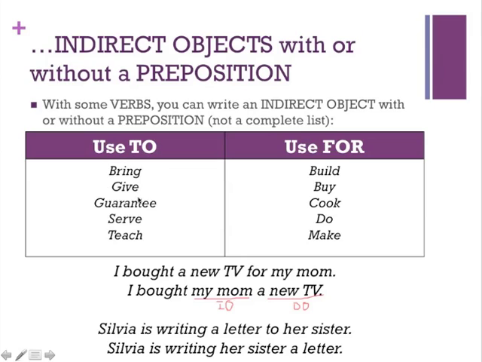So there are special situations. So these particular verbs you see here don't necessarily have to use the prepositions. It's merely a matter of choice, which one sounds better to you. Most English speakers, especially Americans, would probably use the second example. And that's usually because we're much more comfortable putting the indirect object before the direct object. And that's usually just because of practice, since that's usually the case in English.